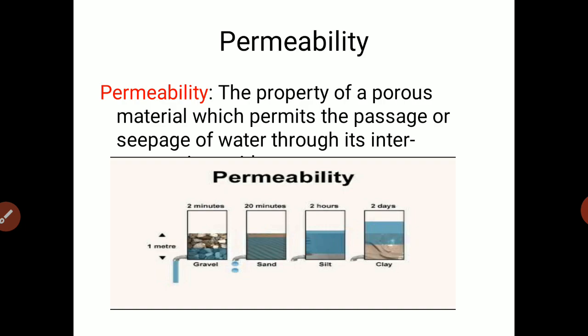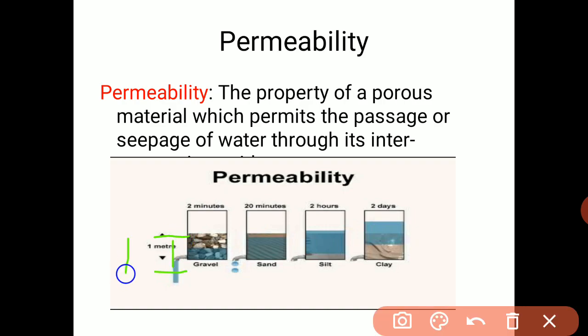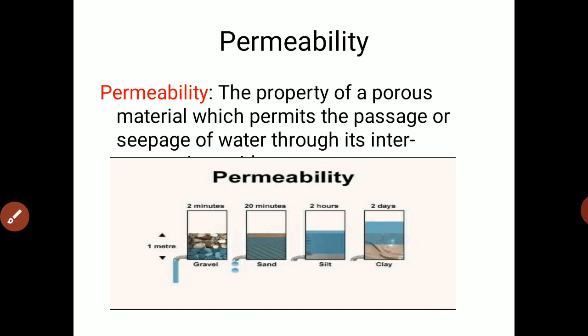The flow of free water depends upon the permeability of soil and the head causing the flow. This is the head H. The total head at any point is equal to the sum of the elevation head, pressure head and velocity head. The elevation head is equal to the vertical level difference between the point under consideration and the datum.